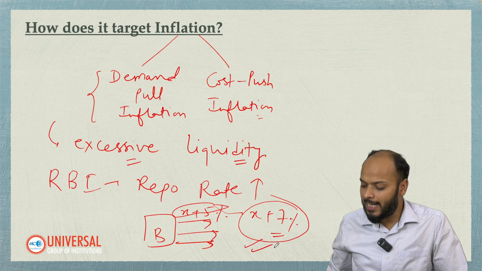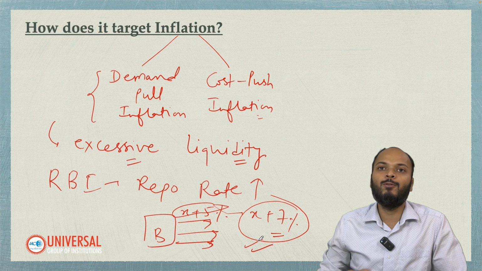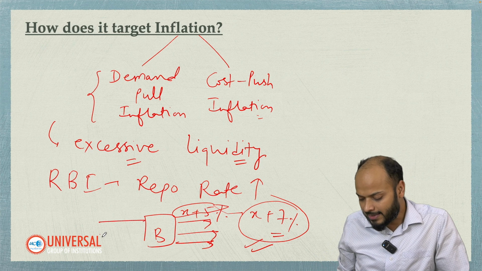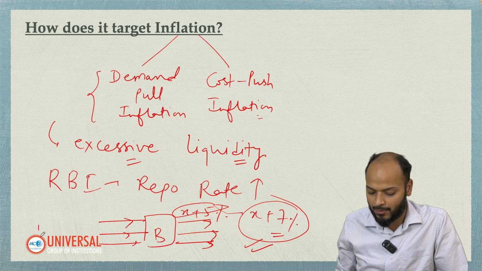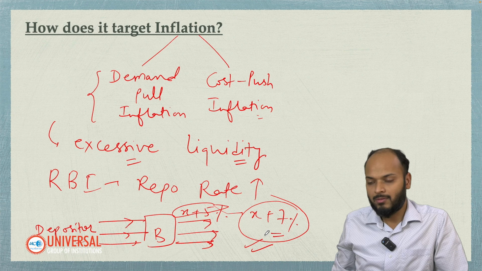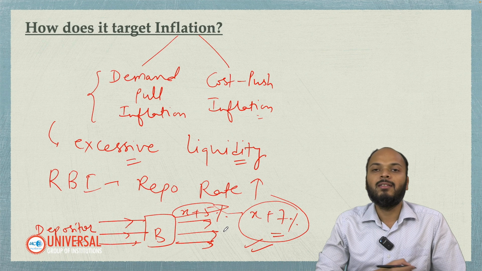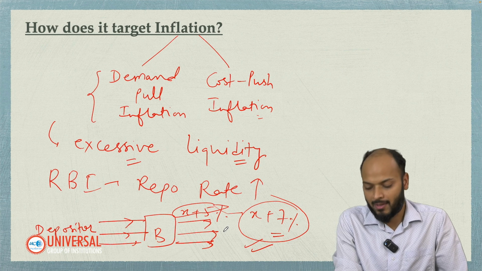If the loan rate becomes expensive, people will seek less loans from the bank. At the same time, banks also offer more interest to the depositors. If repo rate is increased, both the lending rate as well as the interest given to depositors are increased by banks.